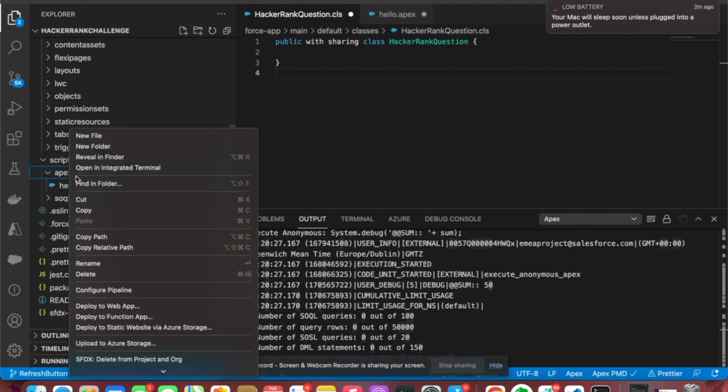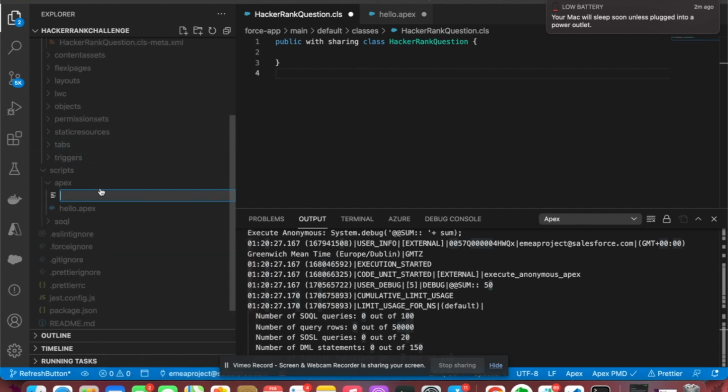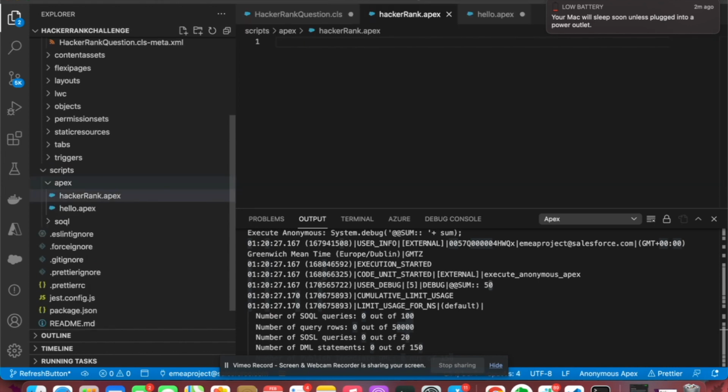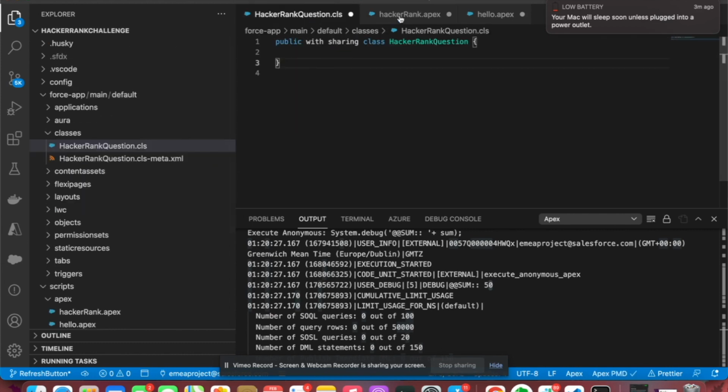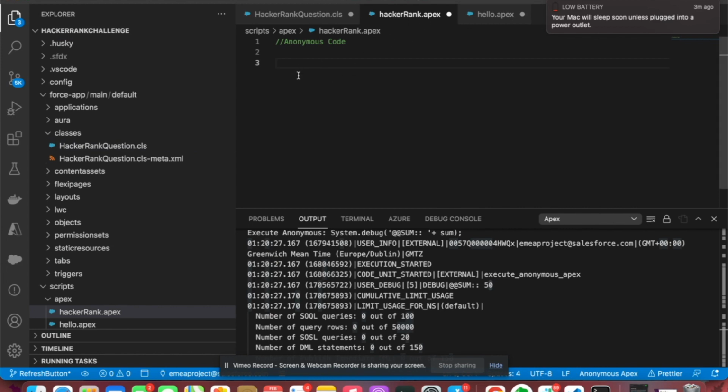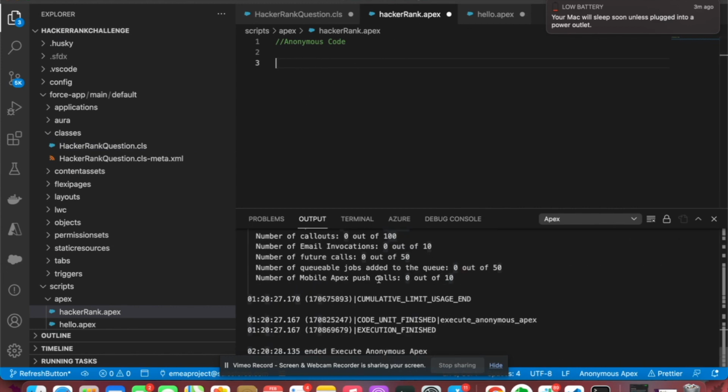You can create another file, for example, HackerRank.apex, and with this keyword Apex, you are allowed to write anonymous code. So we can run the class and method under this section, and then we can debug it and see it, guys. That's the plan.